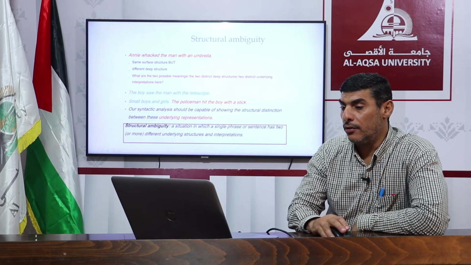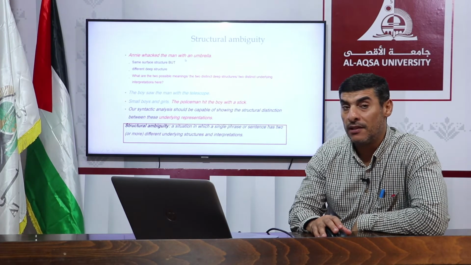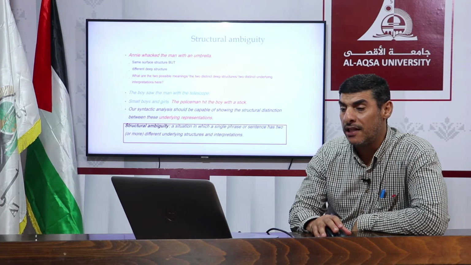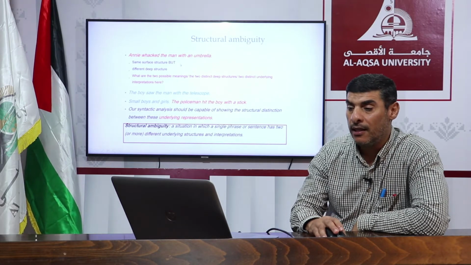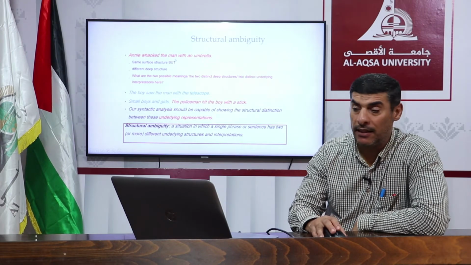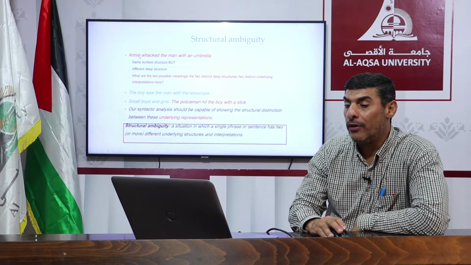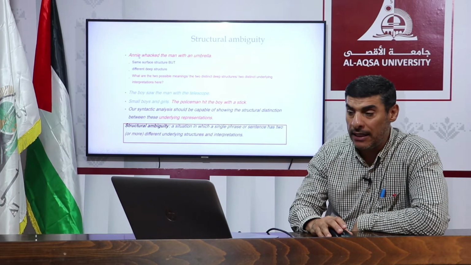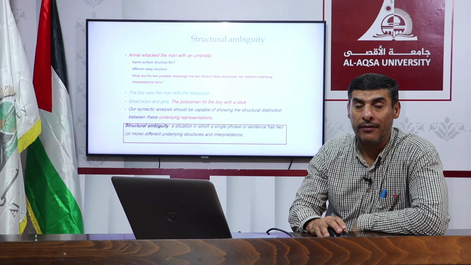Annie whacked the man with an umbrella. So what is the ambiguity? The ambiguity is that we don't know the one who had an umbrella. So you can say Annie whacked the man who had an umbrella, or Annie used an umbrella to whack the man.